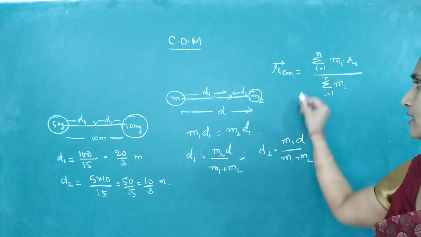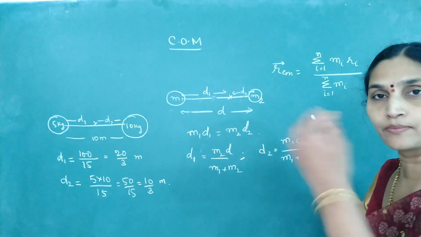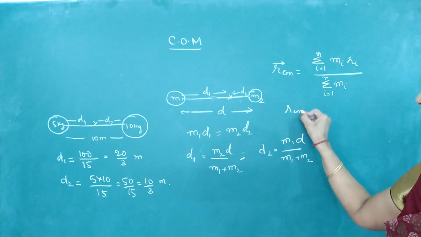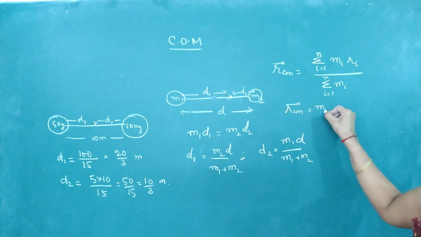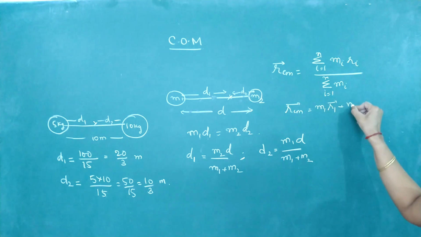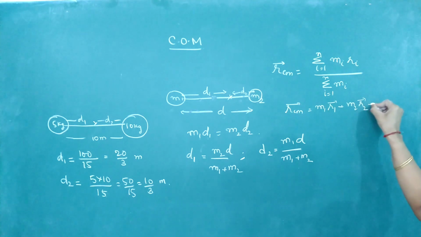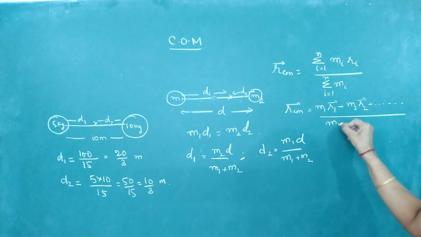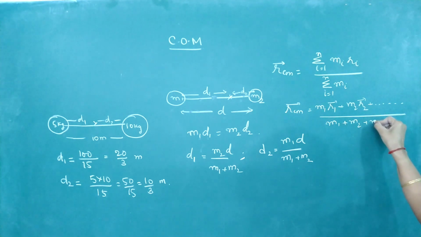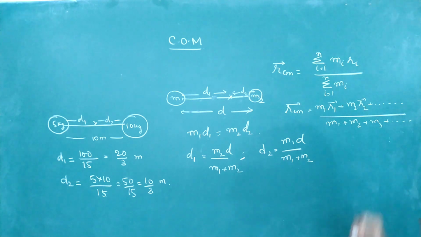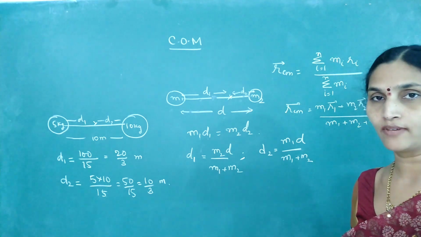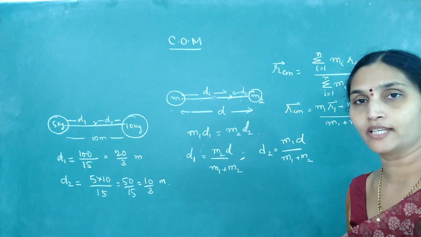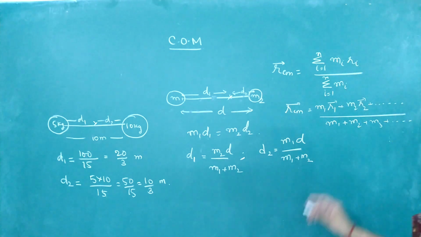Say for example, you have 4 particles at different position vectors r1, r2, r3 and r4. Then r center of mass is given by m1 r1 plus m2 r2 and so on, as many particles as you have, divided by m1 plus m2 plus m3 and so on. This gives a position vector. Suppose you want to find only the x coordinate or the y and z coordinates separately. Still you can apply this relation.